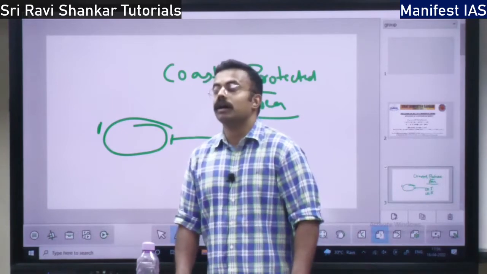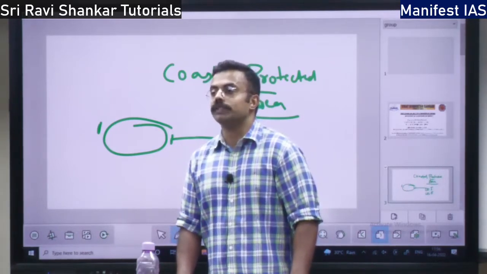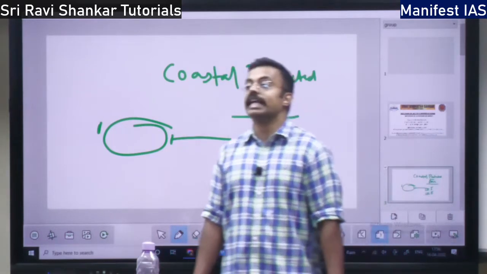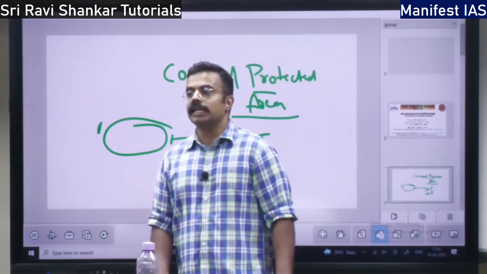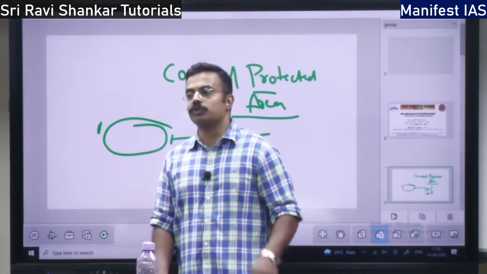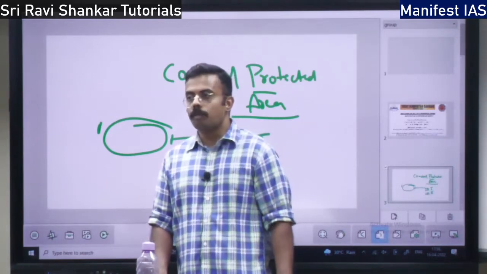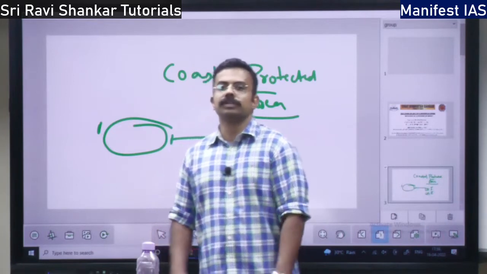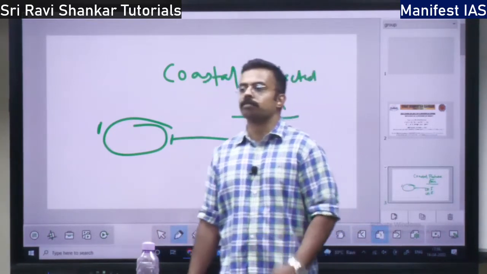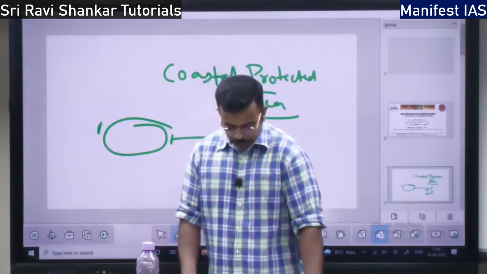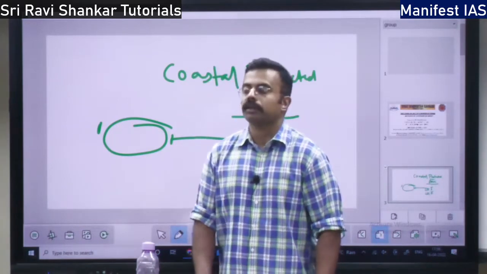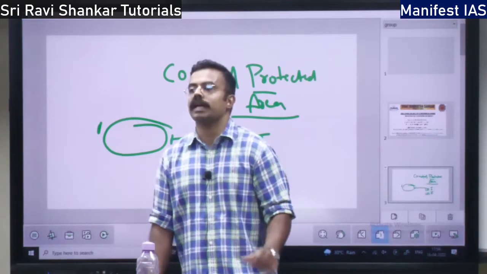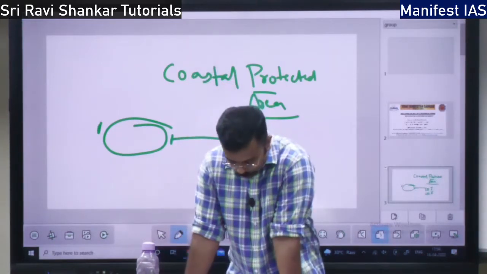So they have mangroves. Which are the areas? Mangrove regions, coral reefs, creeks. You have Kori Creek. Where is Kori Creek? It is a disputed land between India and Pakistan in Gujarat, right? That is where Kori Creek is. Creeks come under category 1 of marine protected area.